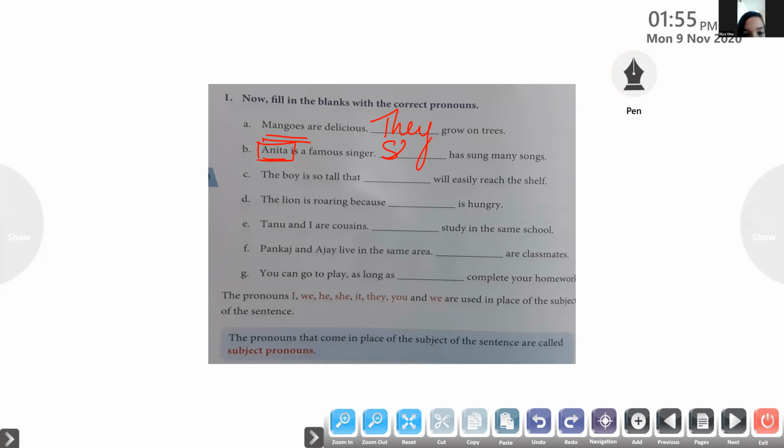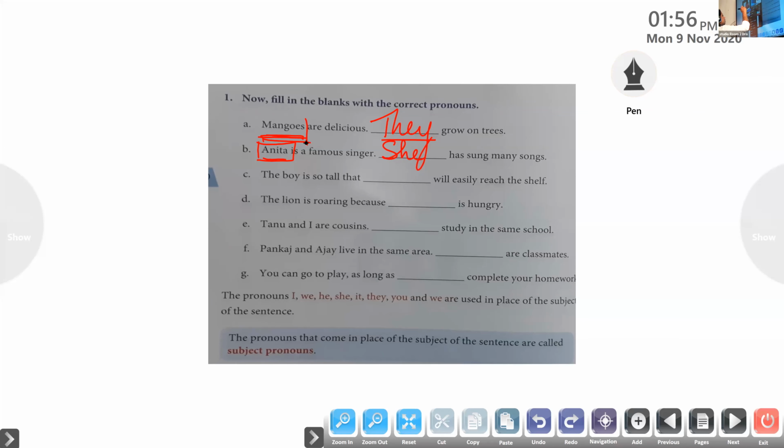So that is the reason, here we are talking about the use of the subject. You're talking about Anita here. So which subject pronoun do we have to use here? She. Okay, since Anita is a girl, we have to use the subject pronoun she.